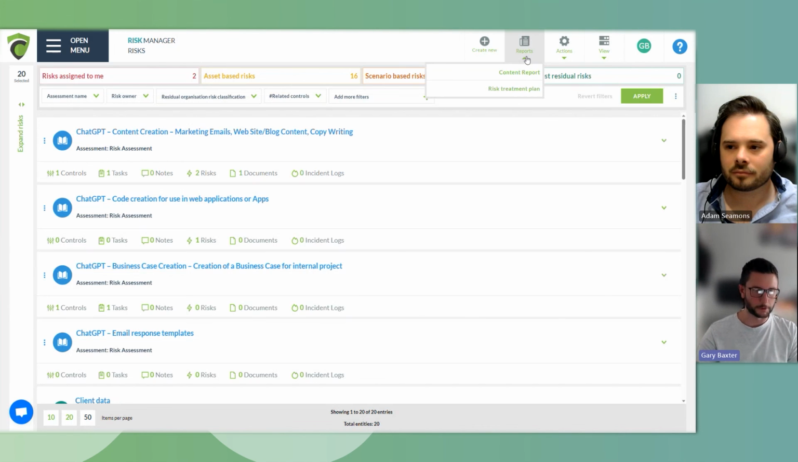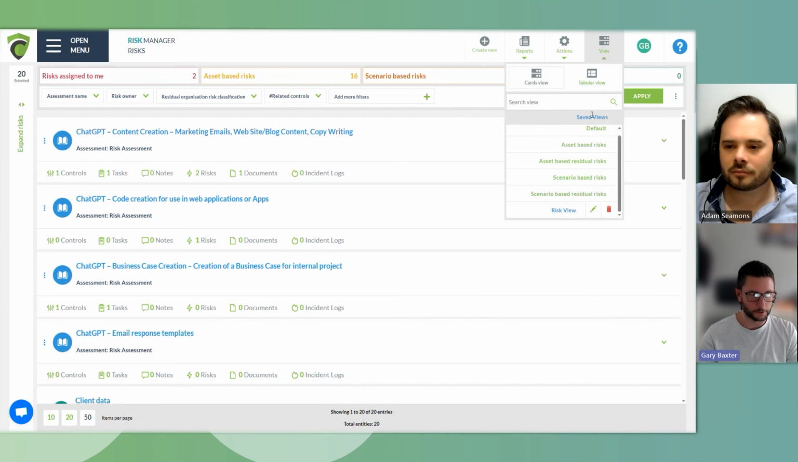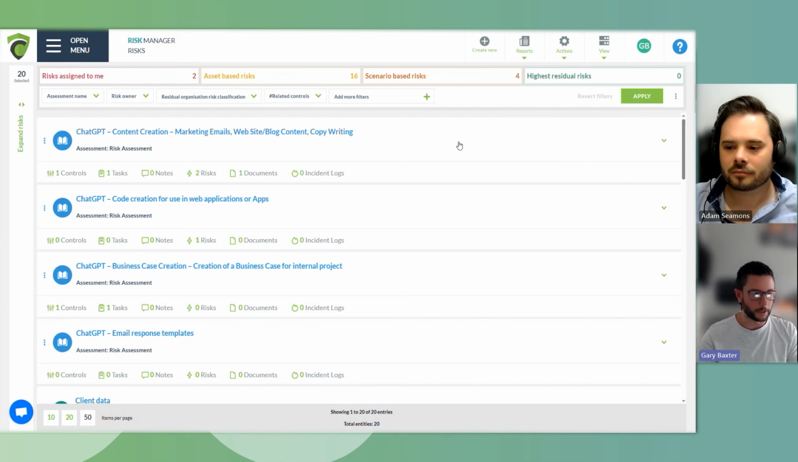We have built-in reports. One of them is the content report. Now, this can be uniquely customized by Adam for his audience in particular. It may be board members may just say, can you just show us the highest residual risks that we have for all of the identified risks? Certainly, run a filter, and the report can be produced.